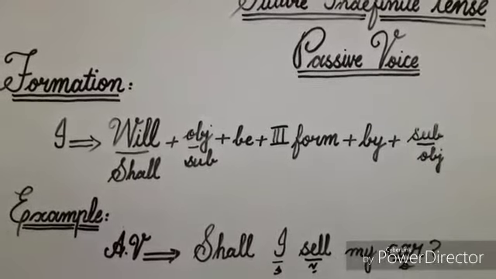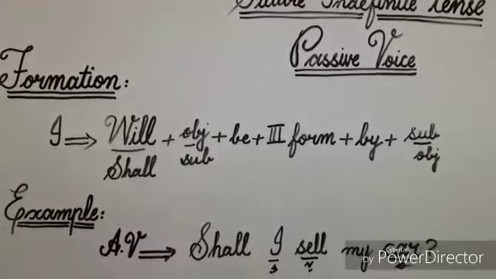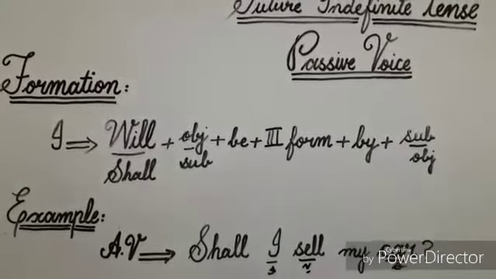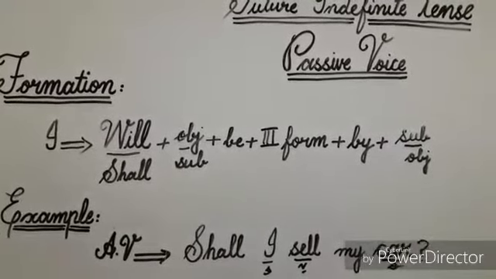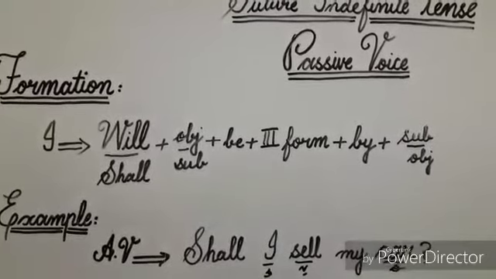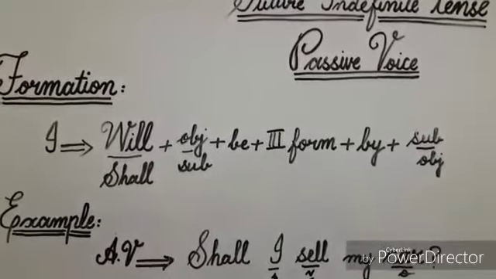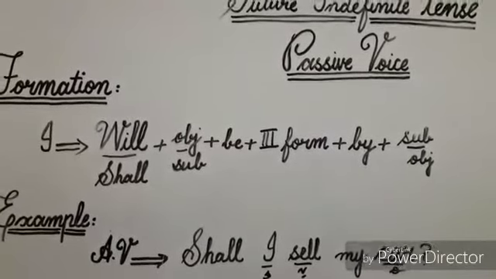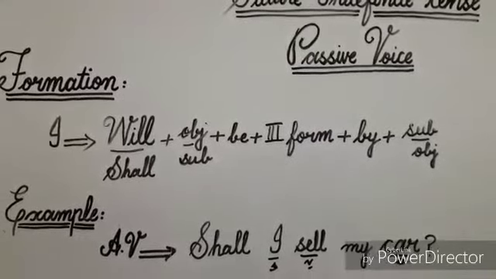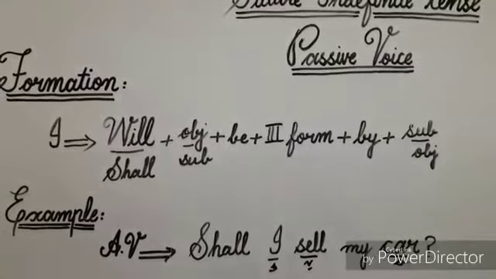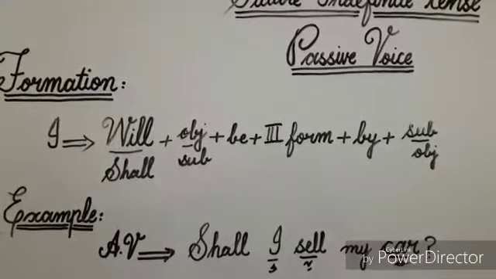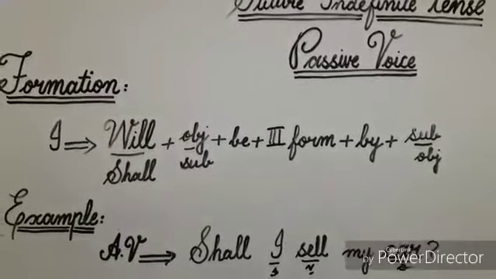Shall I sell my car? In this sentence, the word sell is the verb because it is showing action, and its subject is I because I is doing the work of selling. Car is the object because the work of selling is being done on it. You can see that in this sentence, the verb is in active voice because its subject does something. So it's an active voice sentence, and now I'll change it into passive voice.